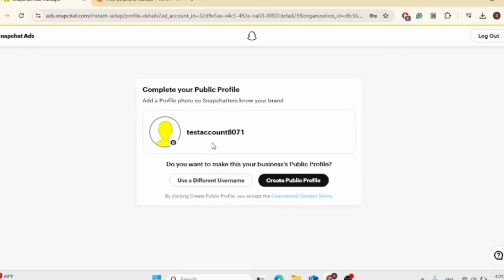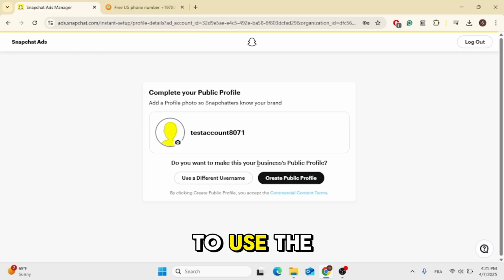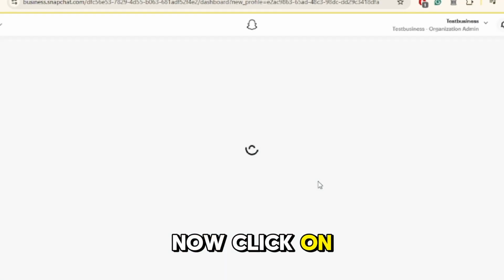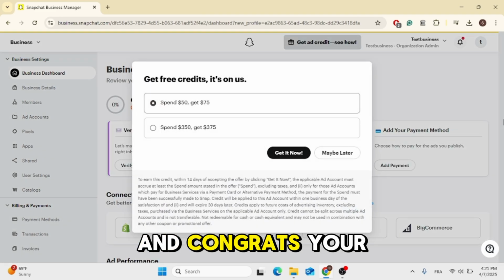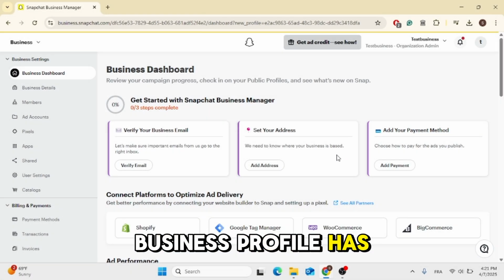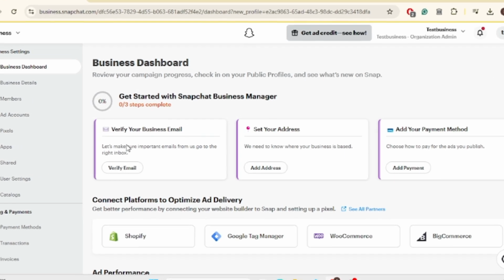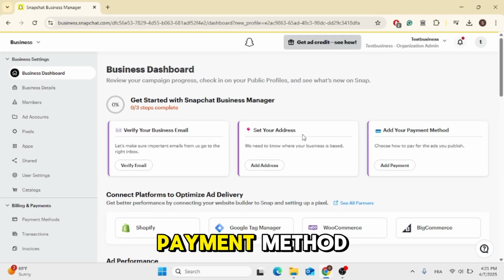After that, click on create a public profile if you want to use the same account, or you can use a different username. Now click on create public profile and give it some time to load. And congrats, your business profile has been created and you can start creating right away. Just verify your business email and set your address and add a payment method.